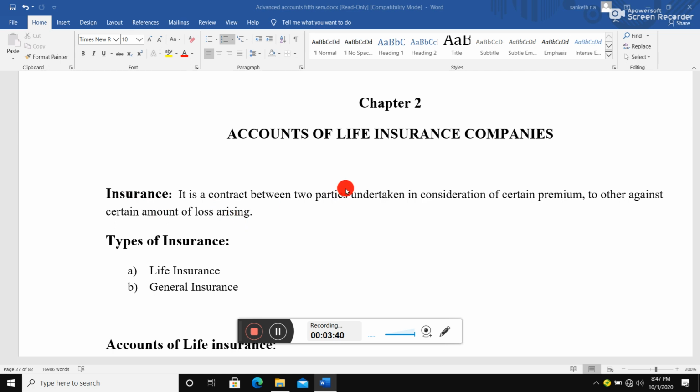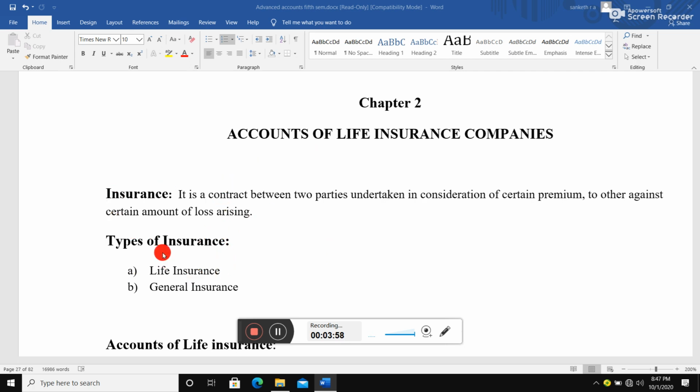There must be a contract between two parties, a certain premium paid by the insured, and cover against a certain amount of loss arising. On the loss arising, the insured pays a certain amount as premiums. This is what is called the meaning of insurance.